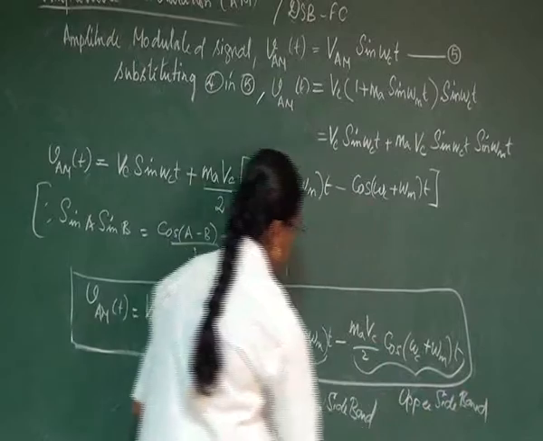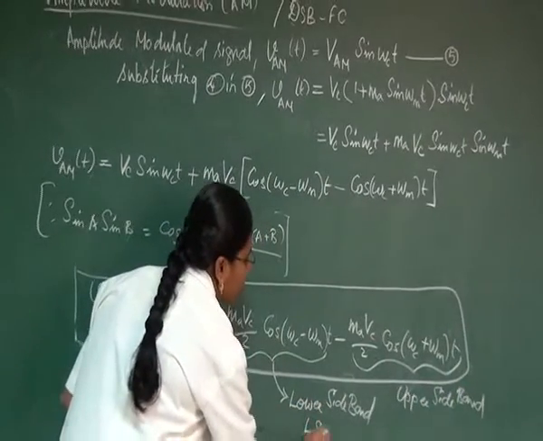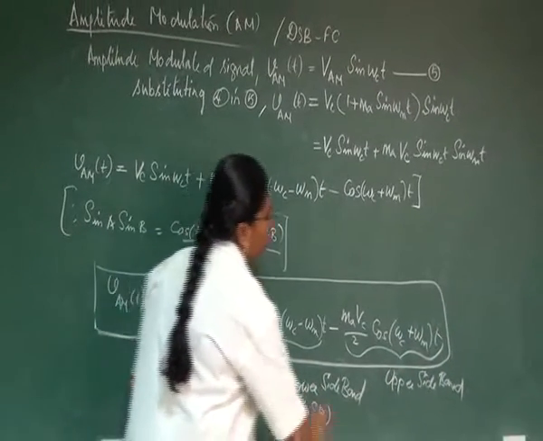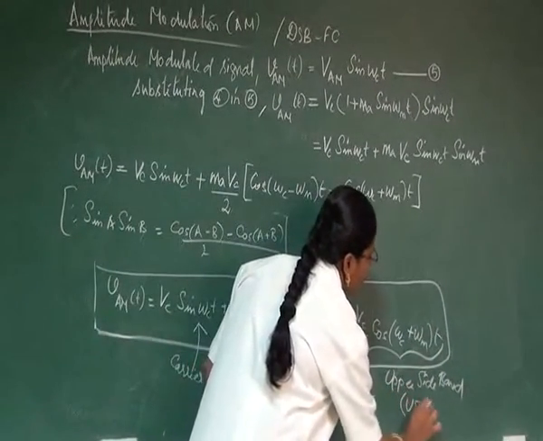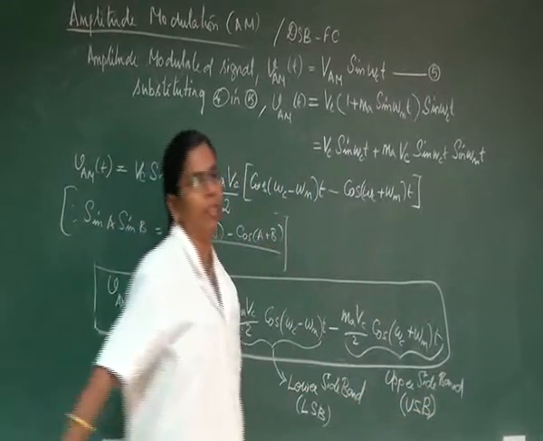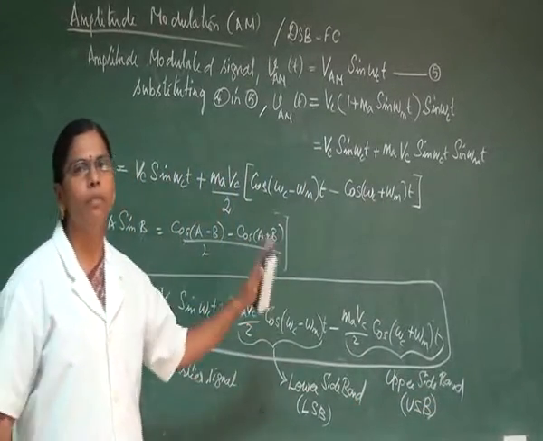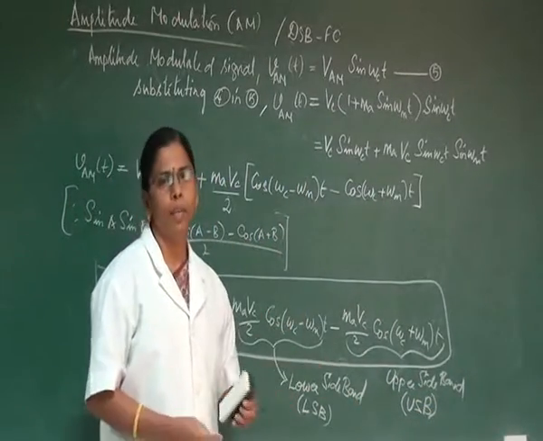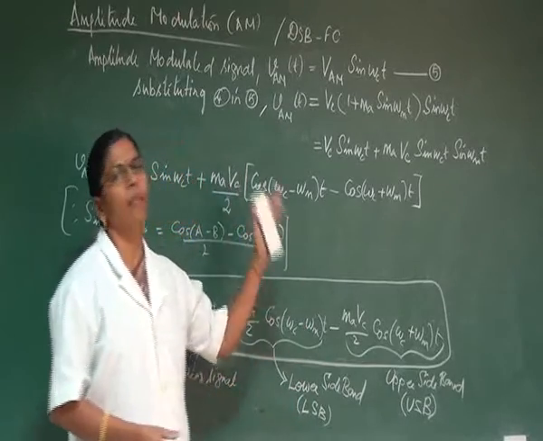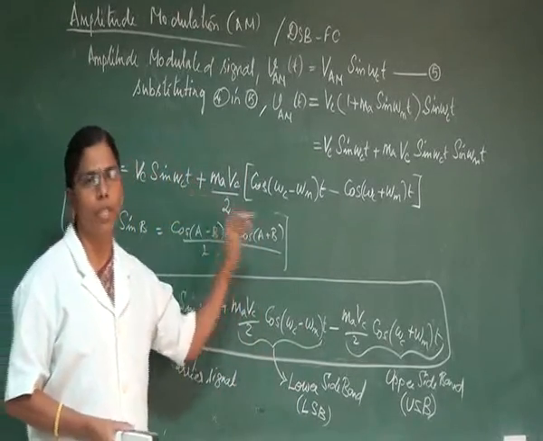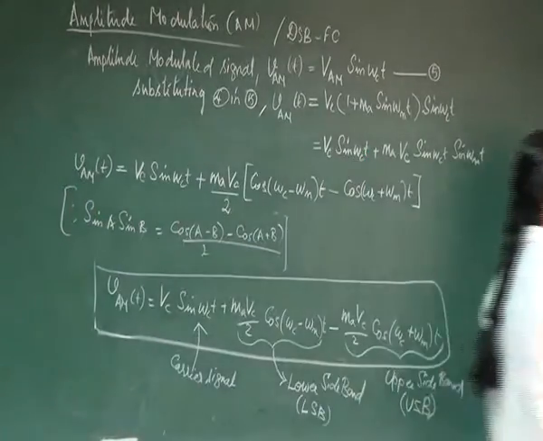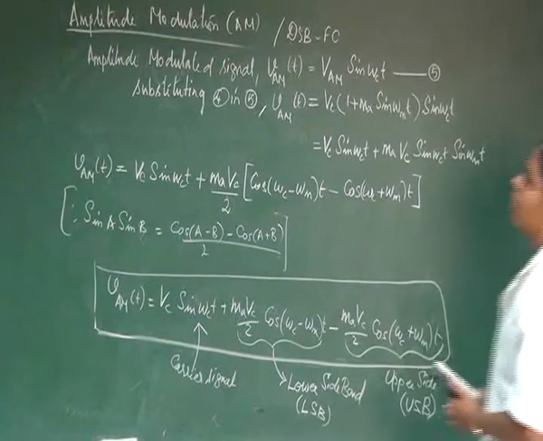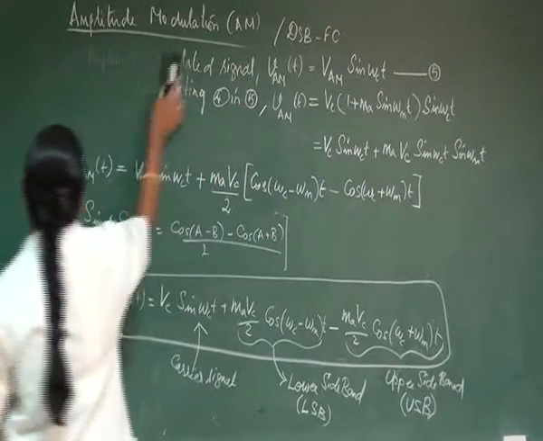So instead of calling it lower sideband, we will be calling it LSB, and instead of calling it upper sideband, we will be using USB. So these are the 3 terms which we are using to represent our AM signal. So how can an AM signal be represented with the help of a frequency spectrum?